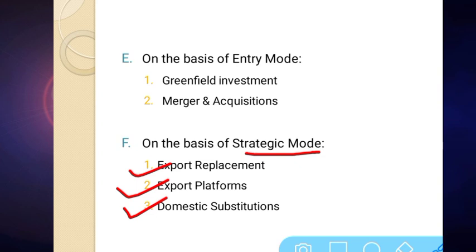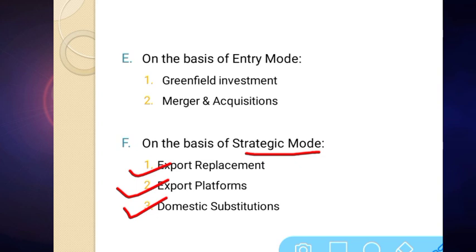The basic objective of the firm in this type of FDI is to obtain cheap input and support home production. Here the company does FDI in a foreign market so that it will have access to the cheapest raw material available, and by using those raw materials it will support the production in the home country.